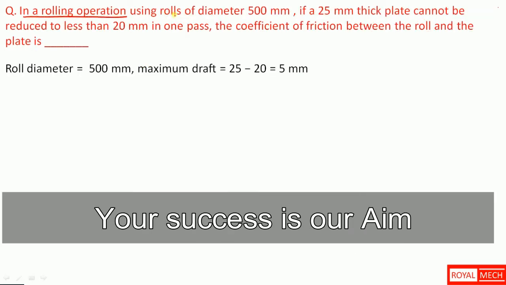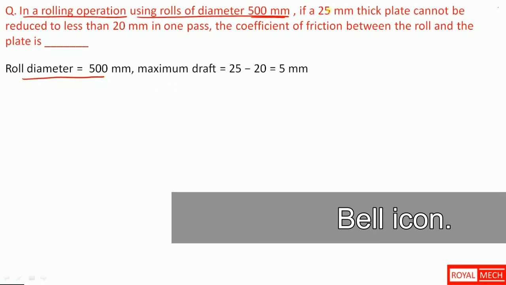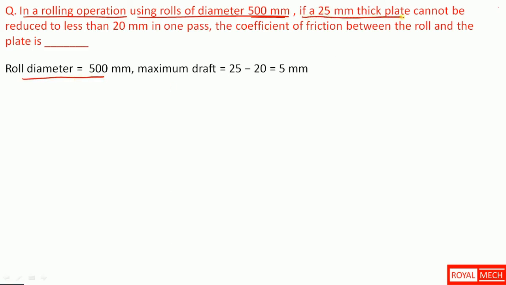In a rolling operation using rolls of diameter 500 mm, the roll diameter is given, that is 500 mm. If a 25 mm thick plate cannot be reduced to less than 20 mm in one pass, that totally means the maximum possible draft is 25 minus 20, initial thickness minus final thickness, that is 5 mm.